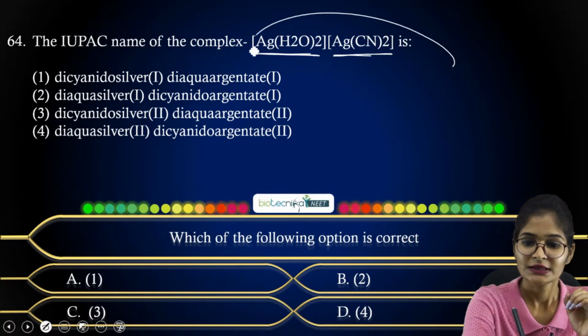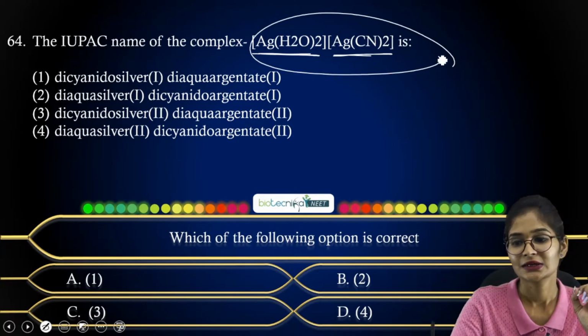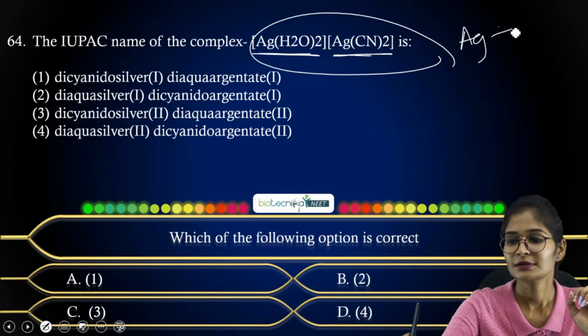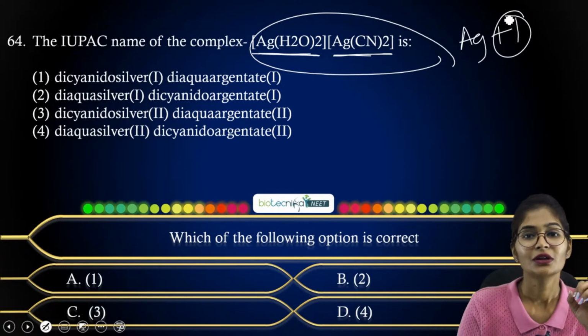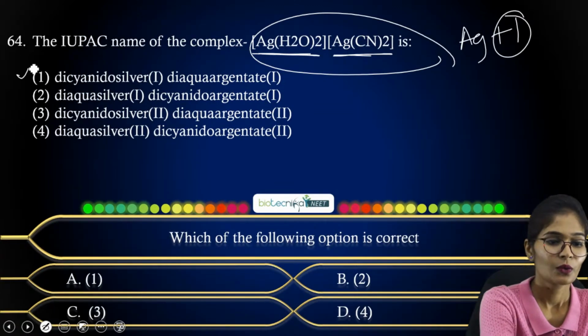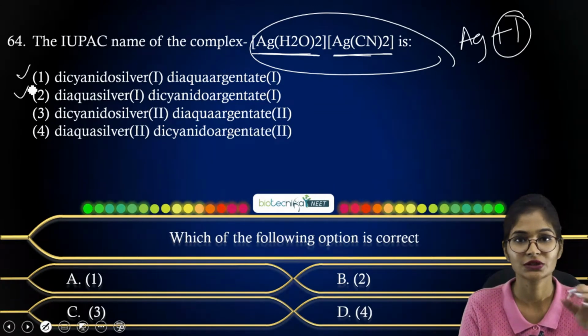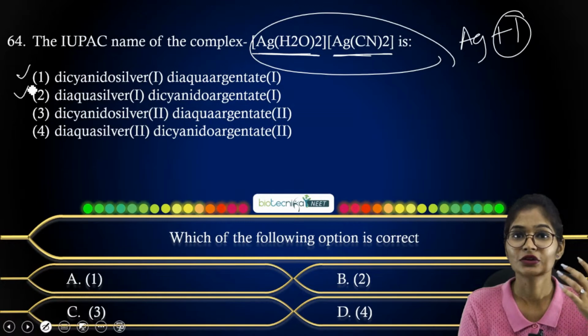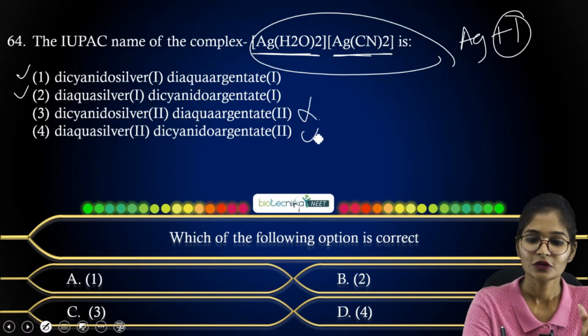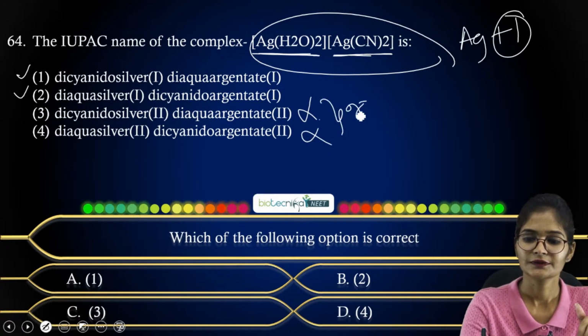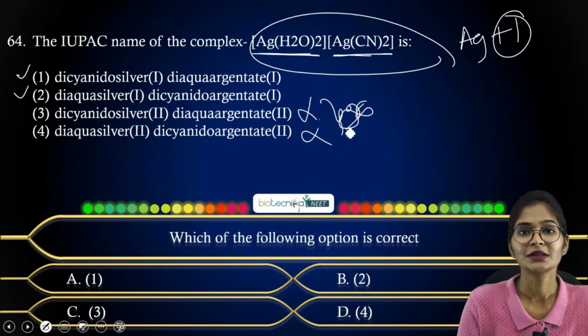In case of AgH2O twice and AgCN twice, Ag is in its +1 oxidation state. So in all the given options where you have between 1 and 2, you have your +1 oxidation state, but +2 oxidation state you have in your option C and option D. So option C and option D both are erased.